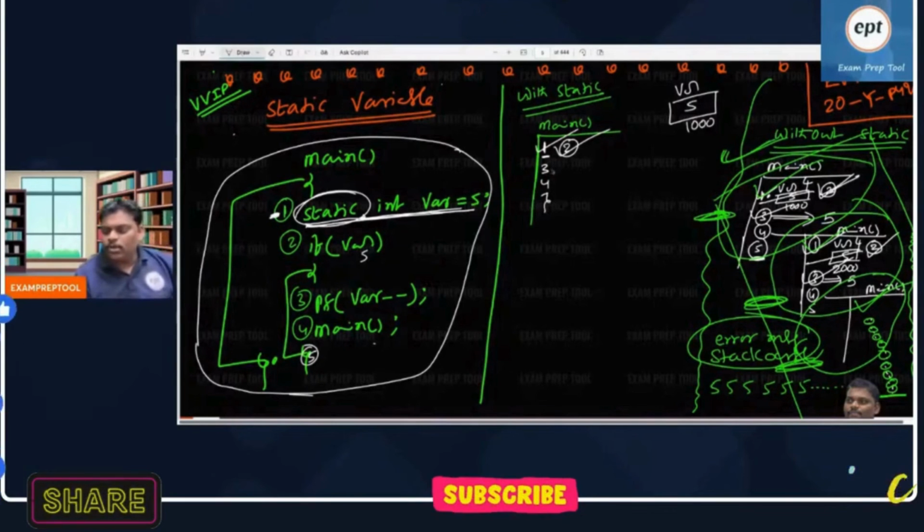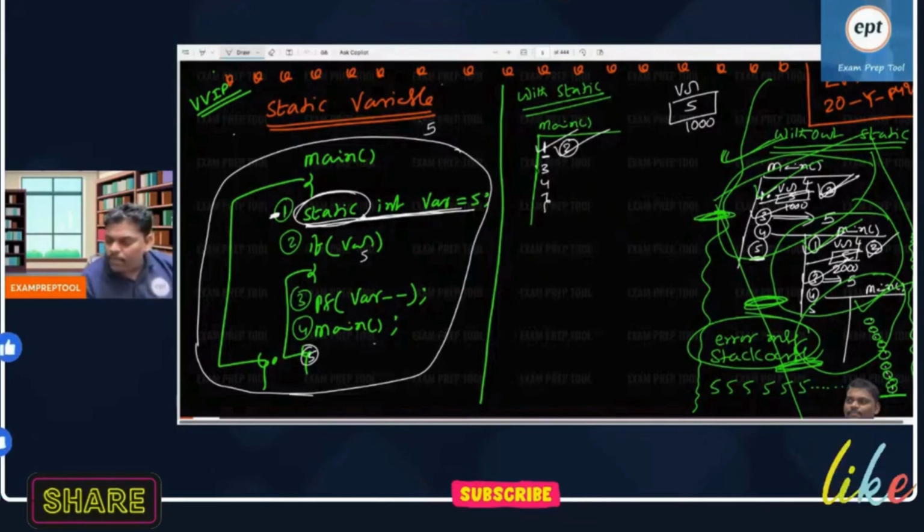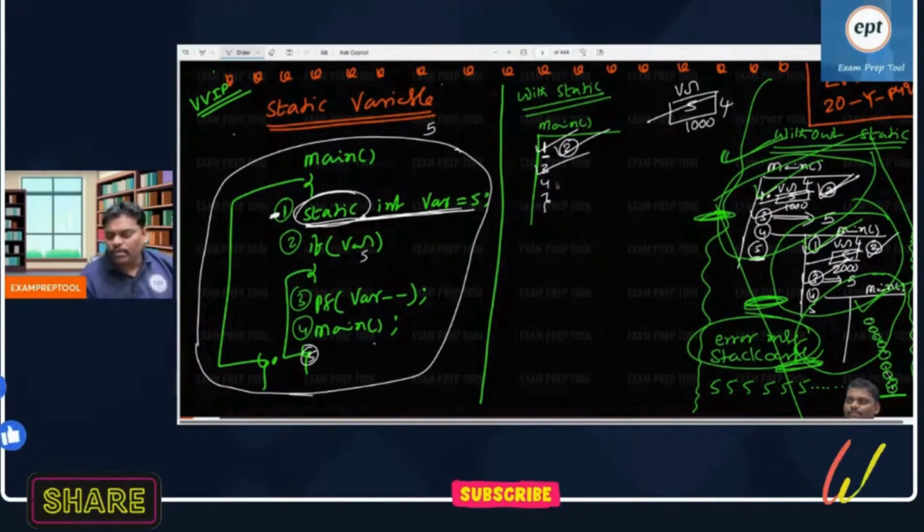See the third line. First line over, second line over. Can you see the third line? Printf where minus. Where is 5, so 5 minus means 5 will be printed. After printing is over, then it became 4. The third line is completed. Can you see the fourth line?